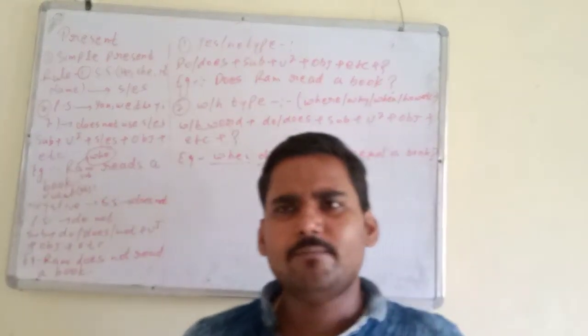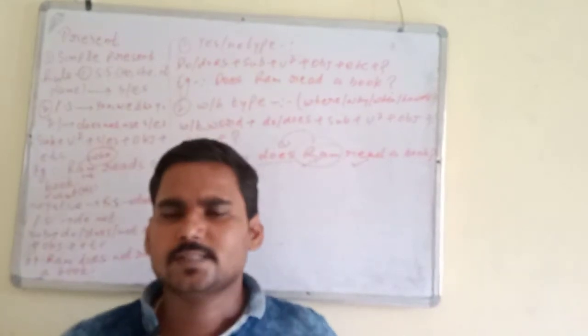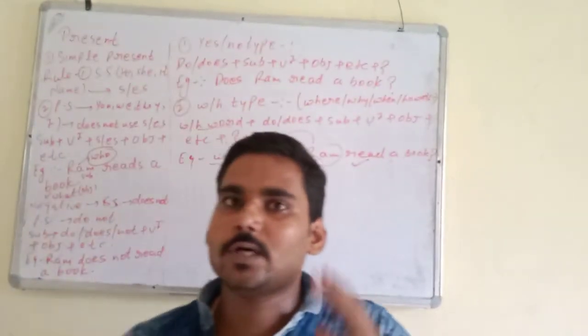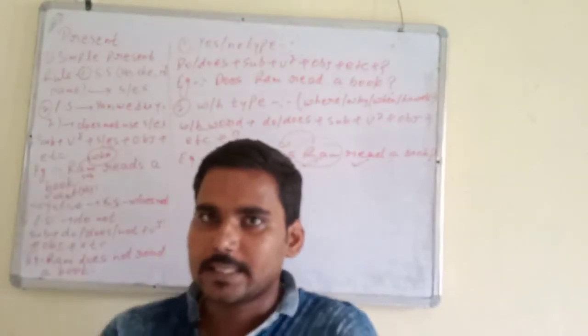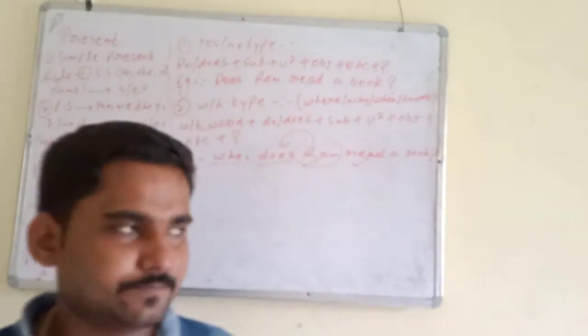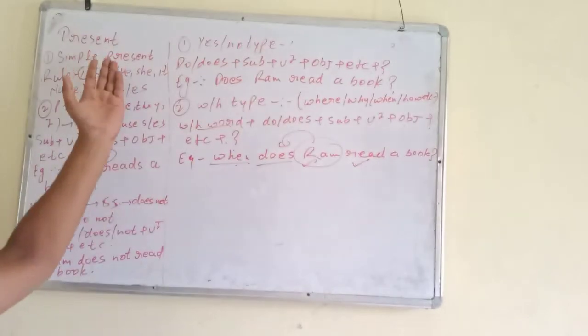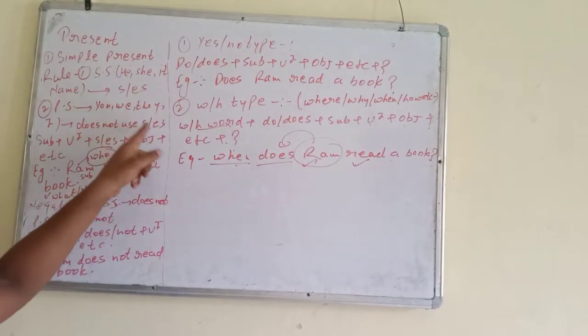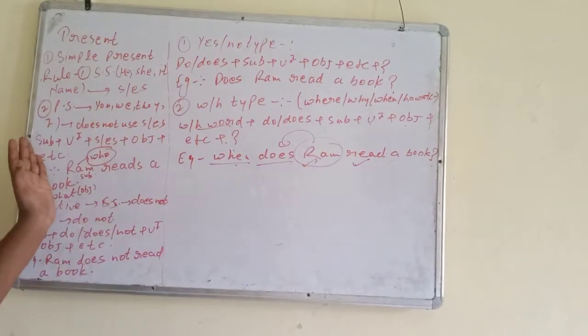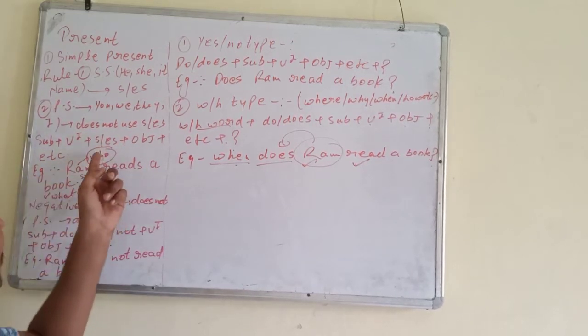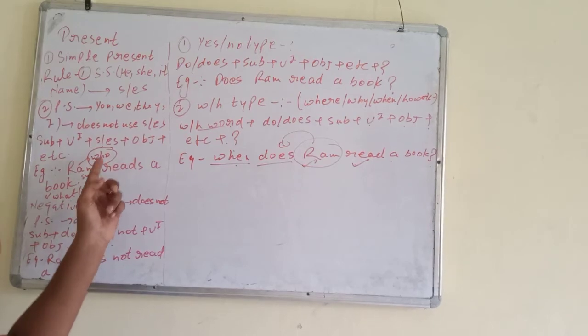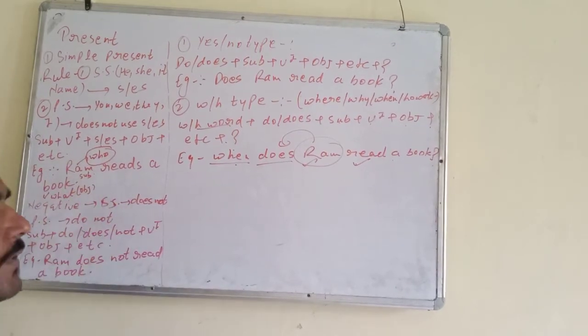Remember one thing, we will follow only the rule and the sentence will be complete. Only focus on the rule and you will find all the parts of the tenses will be completed. I am going to tell again, with a singular subject we use does, with a plural subject we do not use does. Rule: subject, base form, does, object, other word. By asking the question who we can identify the subject, by asking the question what we can identify the object.